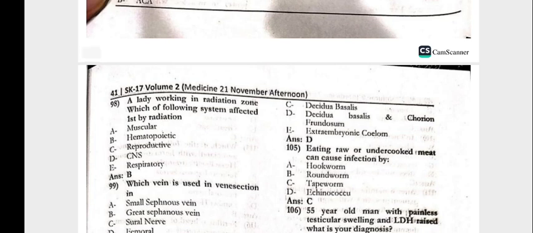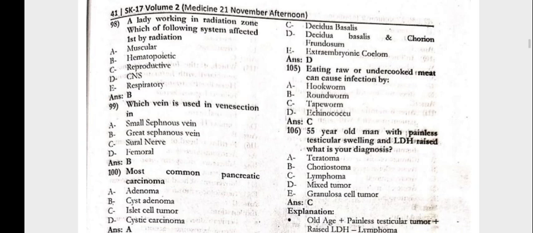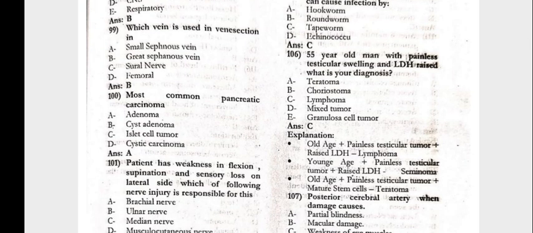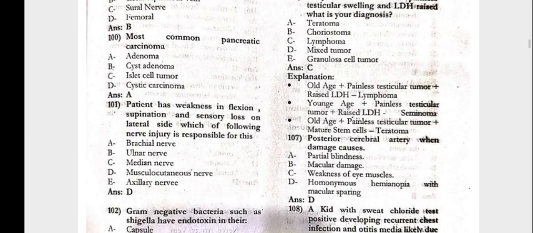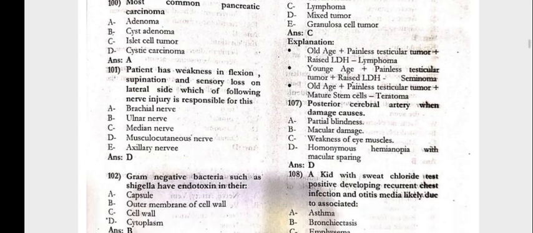A lady working in the radiation zone, which of the following systems is affected first by the radiation? That is the hematopoietic system. The great saphenous vein is basically used for venesection. The most common pancreatic carcinoma would be the adenocarcinoma. 101. The patient has the weakness in the flexion, supination, and sensory loss on the lateral side. Which of the following nerve injury is responsible for it? That is the musculocutaneous nerve.